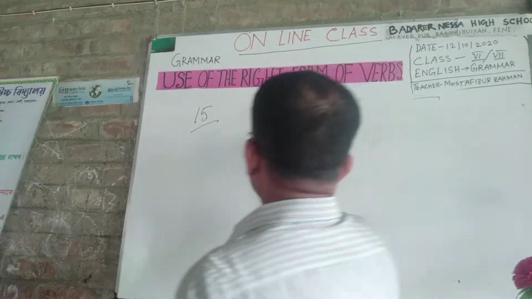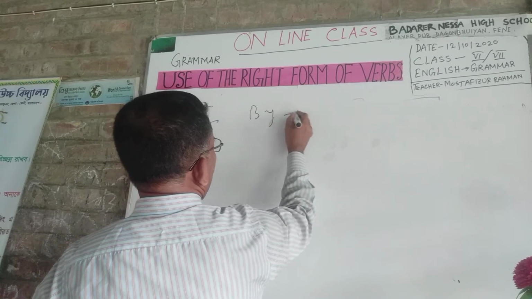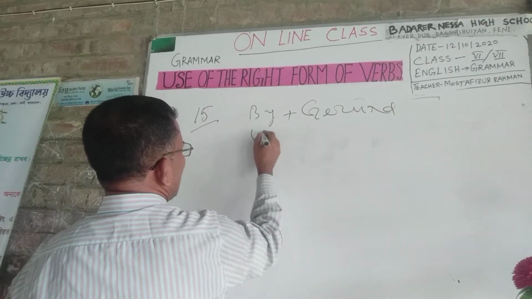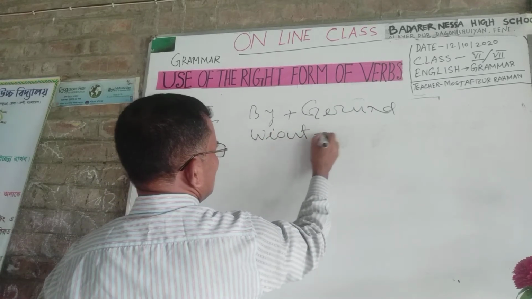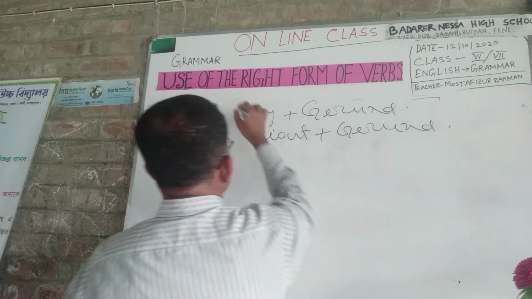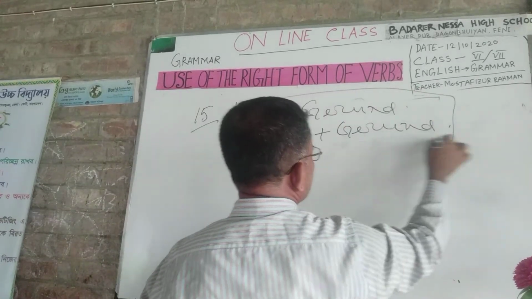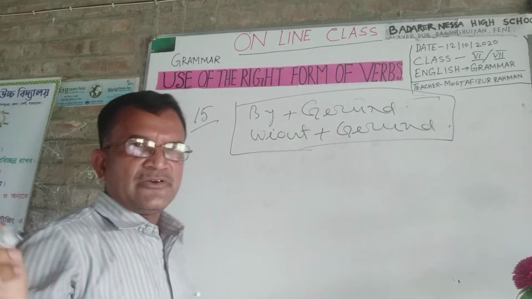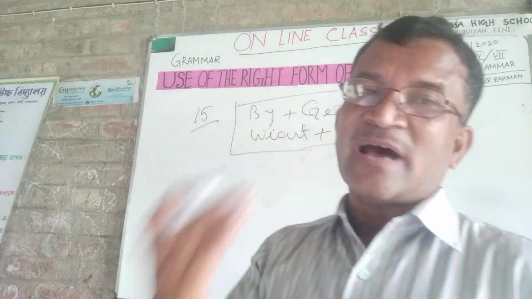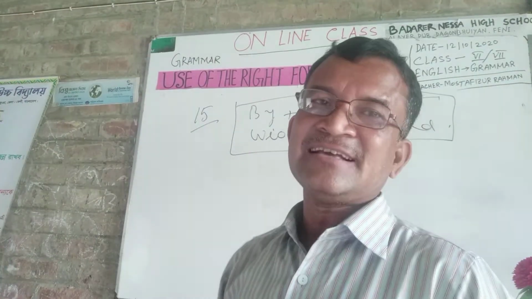Dear students, by plus verb-ing, without plus verb-ing. This is the structure. When you use without, then you must use negative sense in the last part of the sentence.